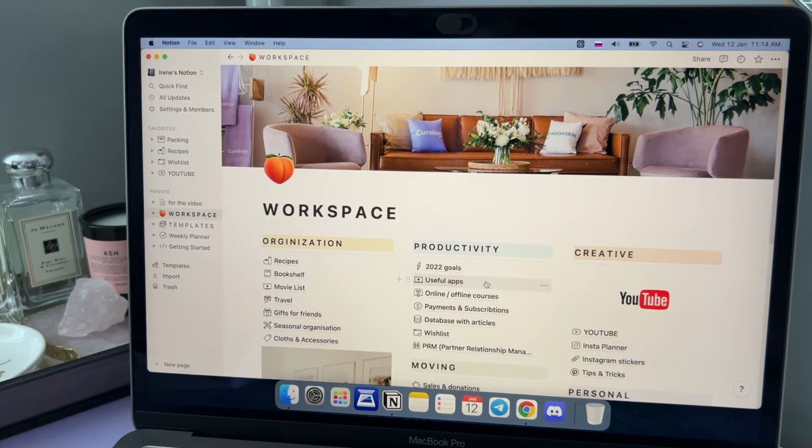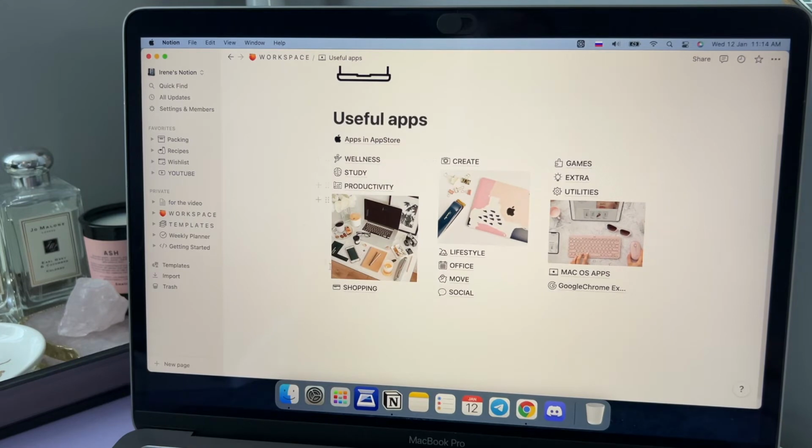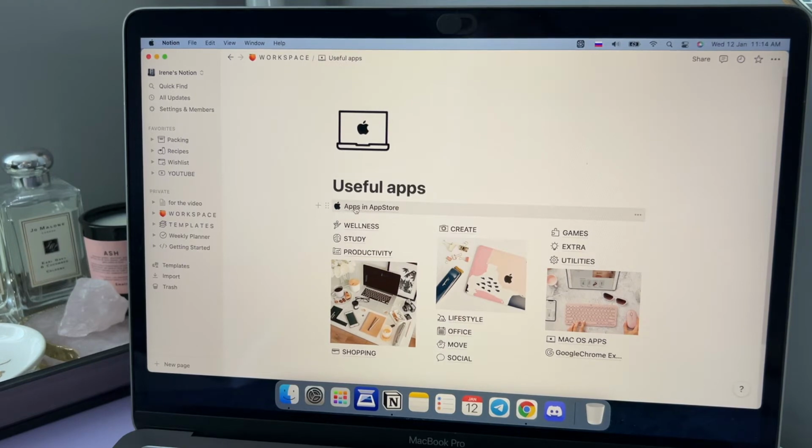Okay, the next page is my real pride because I created it 1.5 years ago, and I spent so much time creating this page, but it's so useful for me and maybe for anyone. This page is called Useful Apps, and there you can see again some mood boards and different pages by different categories. We see the apps in App Store.